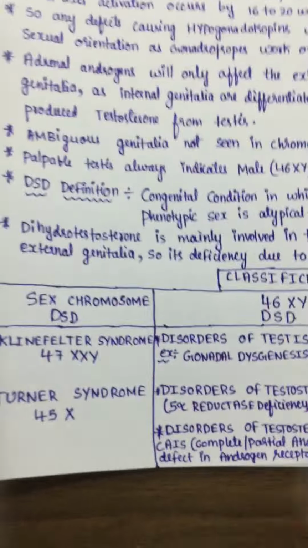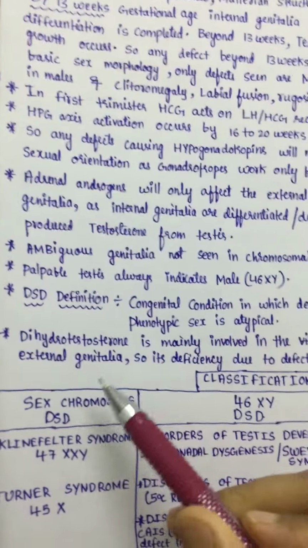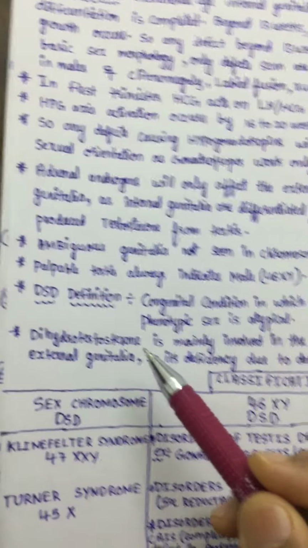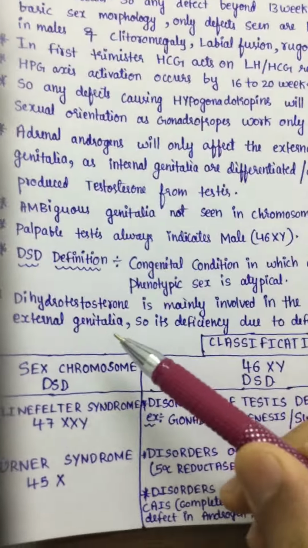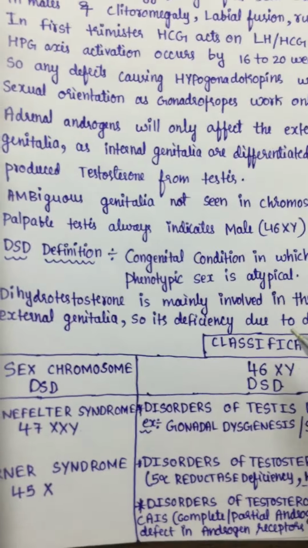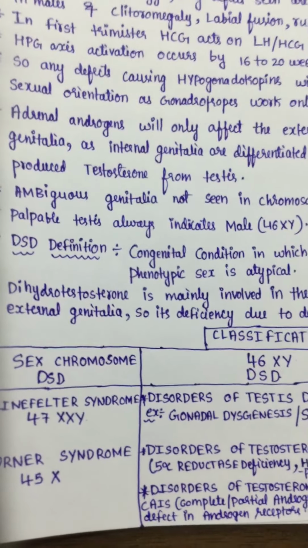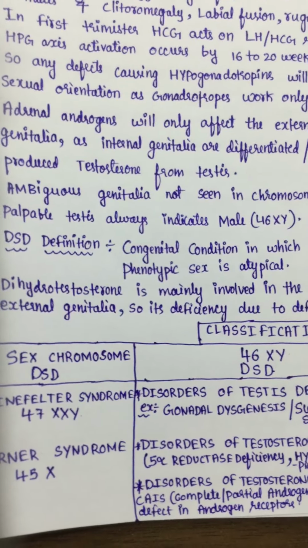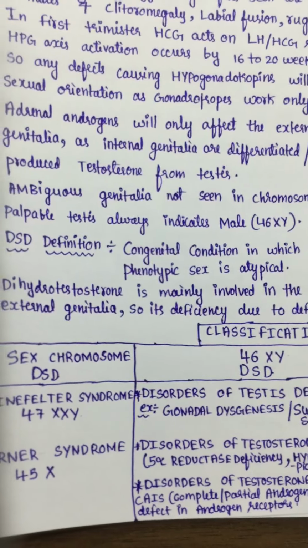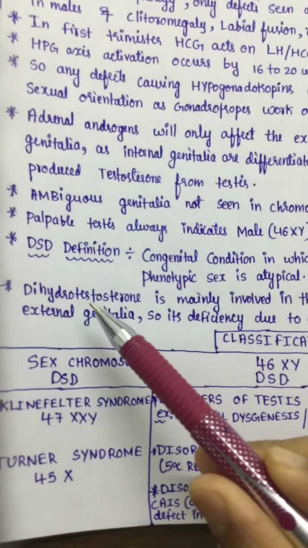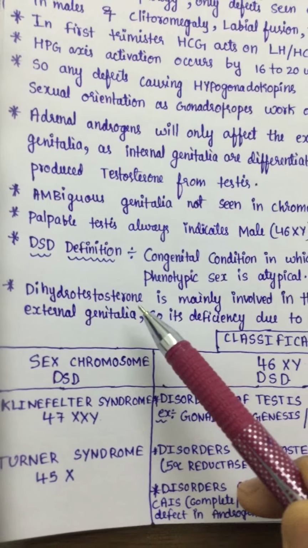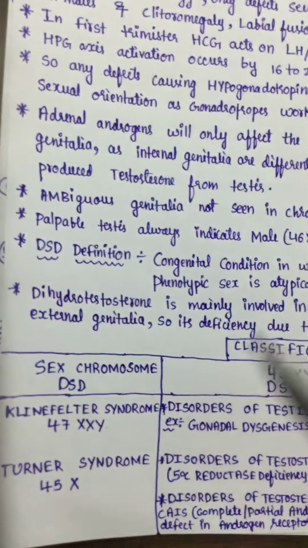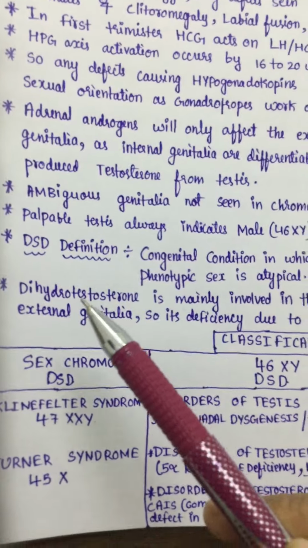Okay, dihydrotestosterone is mainly involved in the masculinization and growth of the external genitalia. Dihydrotestosterone mainly helps in male virilization, that is formation and growth of the external genitalia, and secondary sexual characters like pubic hair, beard, mustache, and also change in the voice. All these things and virilization of the genitalia will be done by dihydrotestosterone. It acts on the external genitalia and on the secondary sexual characters, so it does not affect the internal genitalia.